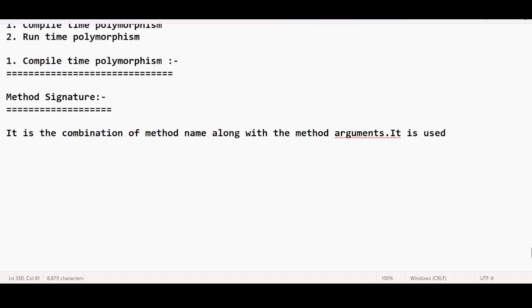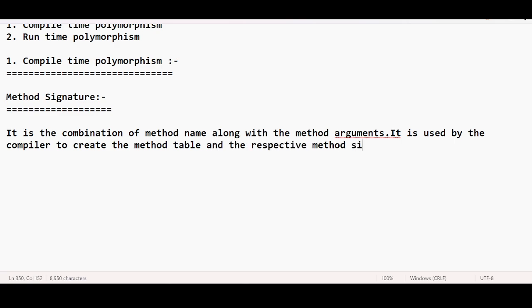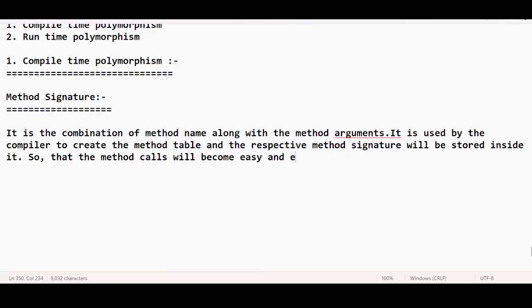It is used by the compiler to create the method table, and the respective method signatures will be stored inside it, so that the method calls will become easy and get executed smoothly in the runtime.